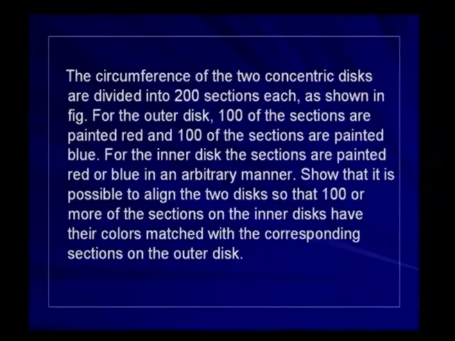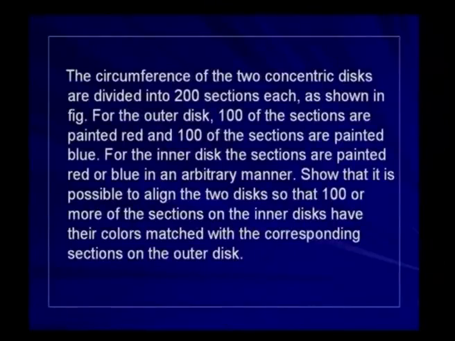And the problem is, it is possible to align the 2 discs so that 100 or more of the sections of the inner disc have their colors matched with the corresponding sections on the outer disc. Now, in the outer disc, 100 of them are colored blue, and 100 are painted red.